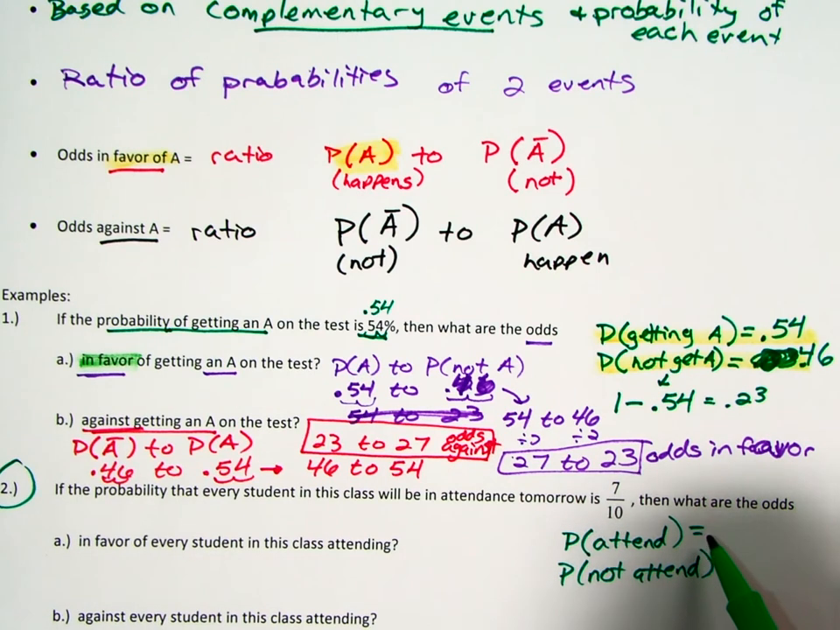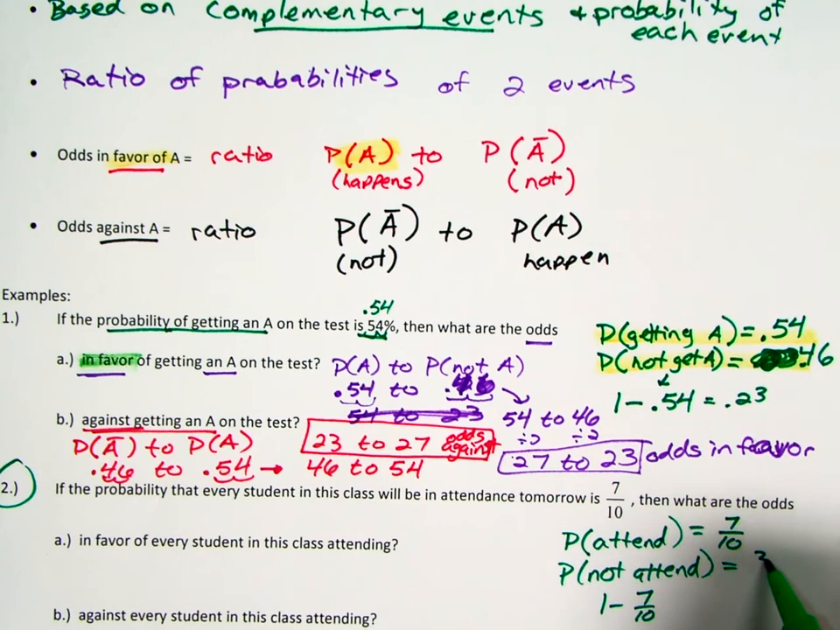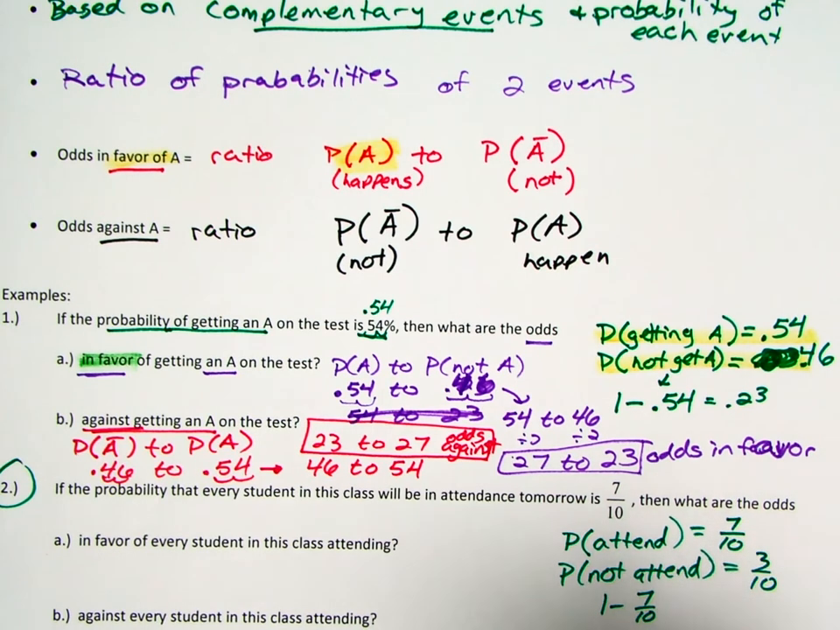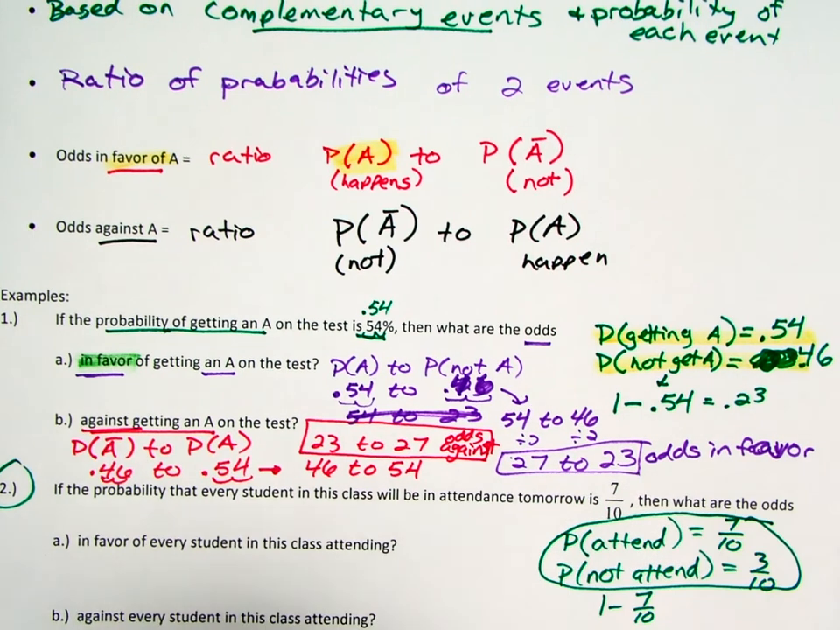So probability that everyone attends is 7 out of 10. Probability that not everyone attends would be 1 minus 7/10, which would be 3/10. So these are the basis of everything that we're going to do from this point on.